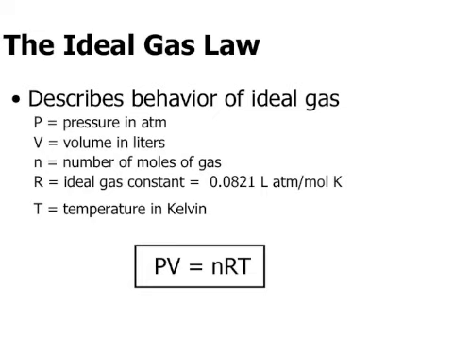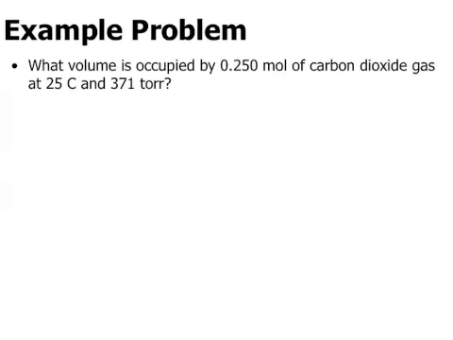Because of that, the other things that you put into that equation have to be in certain units. The pressure has to be in atmospheres, volume has to be in liters, n has to be in moles, and temperature, as always, has to be in Kelvin. So the formula for this then is PV equals nRT. You can see above what those different variables stand for. The P and the V and the T and the n we've already talked about, and then, like I said, the R is that ideal gas constant. So let's do a couple example problems.